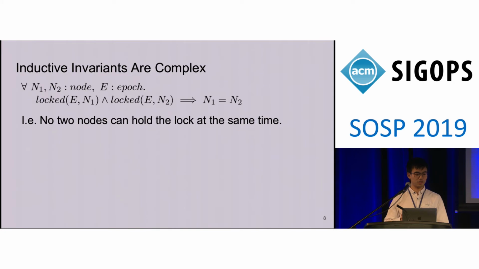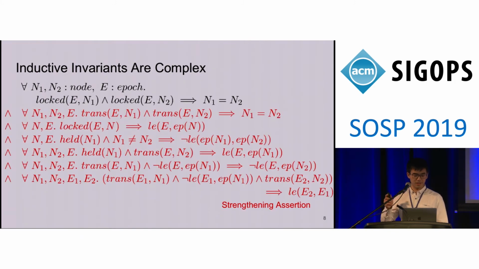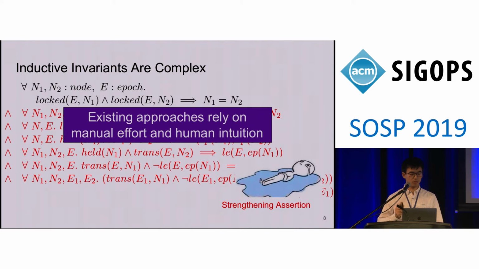In plain English, this means no two nodes can hold the lock at the same time. This is definitely an invariant of the system, but it's not inductive. So we need to find all these strengthening assertions to make it an inductive invariant. And this is a problem of all existing approaches. All of them rely on human intuition to identify this inductive invariant. And as our system grows larger, this effort increases rapidly.